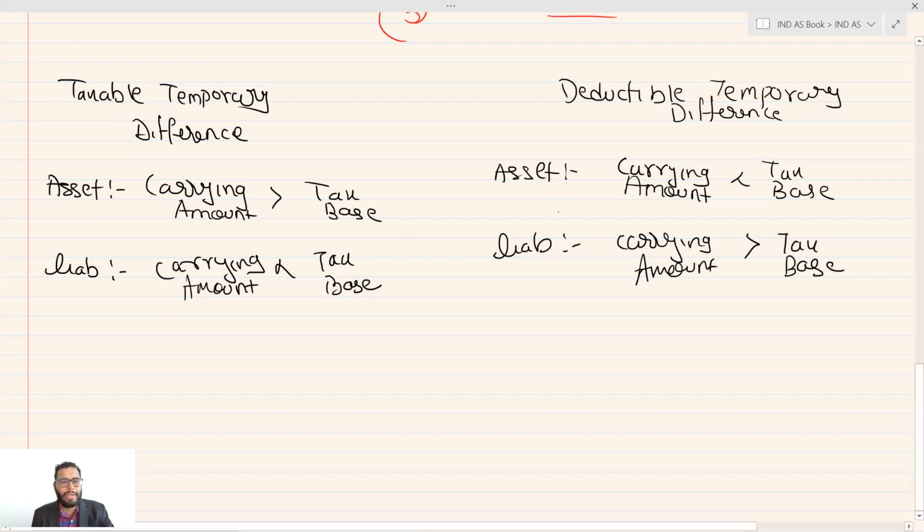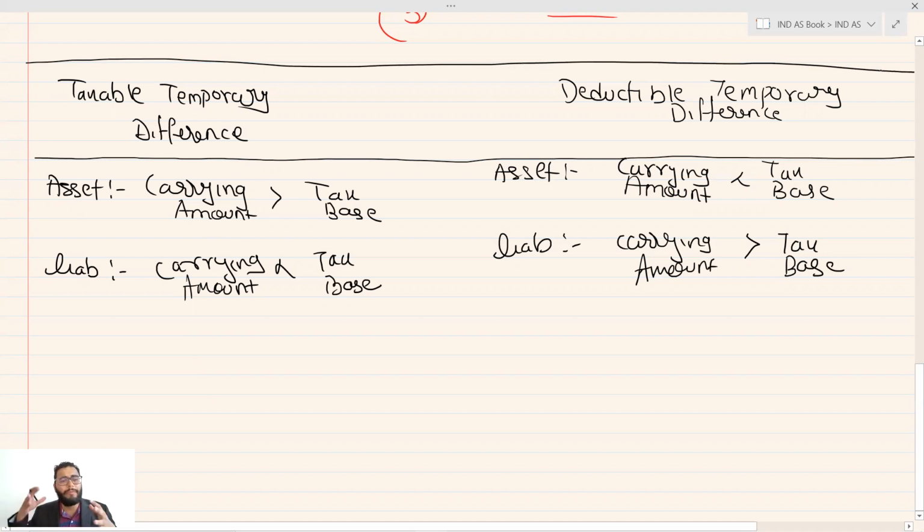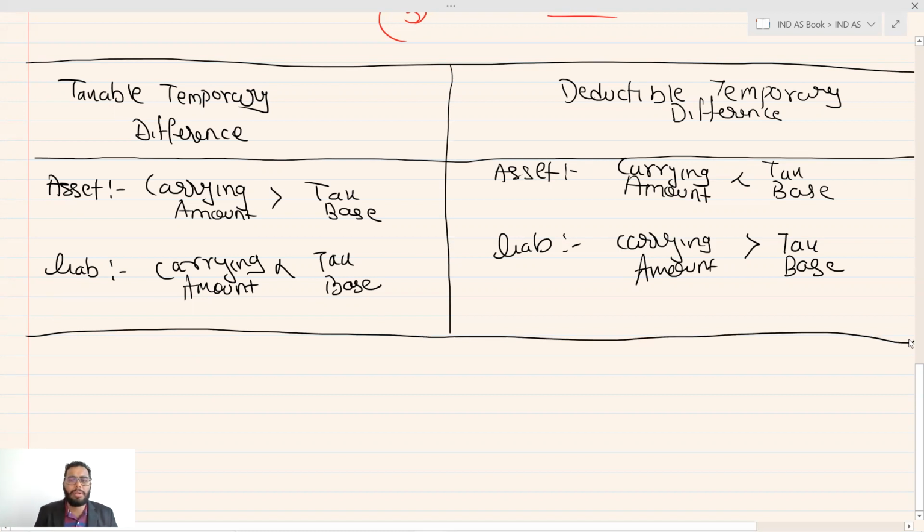Okay. So this is the main crux and the logic of deferred tax and how to recognize deferred tax. What is the taxable temporary difference? What is the deductible temporary difference? What are the temporary differences? These are the main concepts which lay the foundation for the very advanced topics of deferred tax in case of goodwill, business combination, share-based payment. But for all that, you need to have this foundation clear. Without this foundation, moving ahead will be like jumping in a very big ocean where you won't get anything. Trust me.